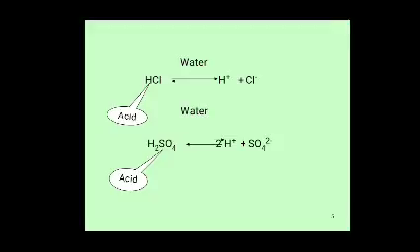Similarly, H2SO4 also dissolves in water. It produces 2H plus and SO4 minus 2. It produces H plus ions in water and is called acid. HCl and H2SO4 dissolve in water and produce H plus ions, so these compounds are called acids.